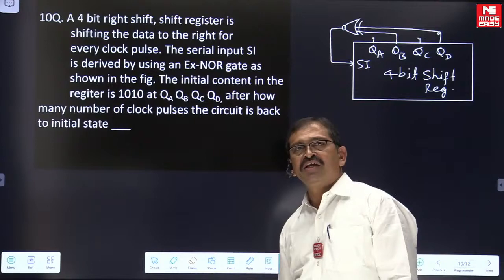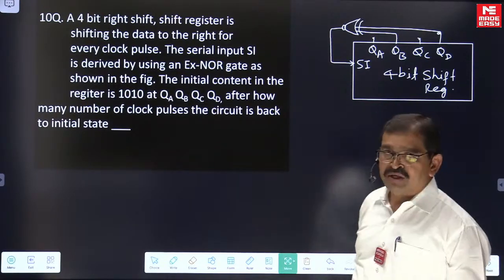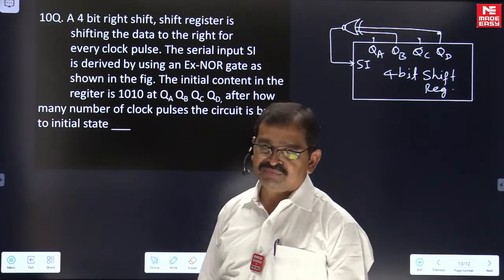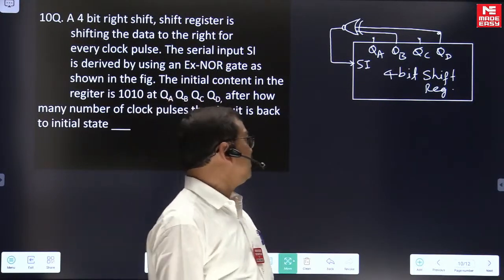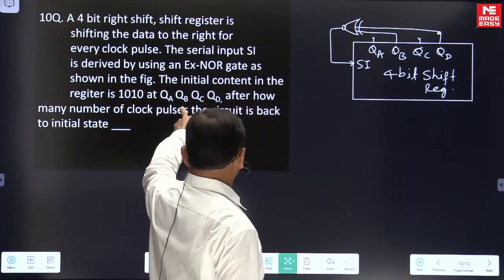This question I have given as a numerical question. So the circuit is a 4-bit right shift register, and the initial content of the 4-bit right shift register is 1010.